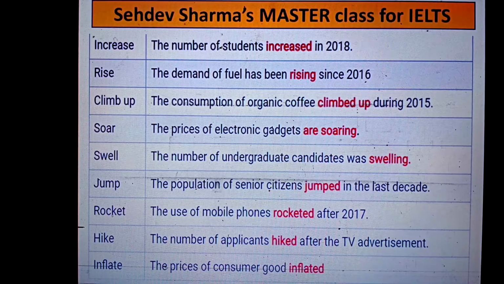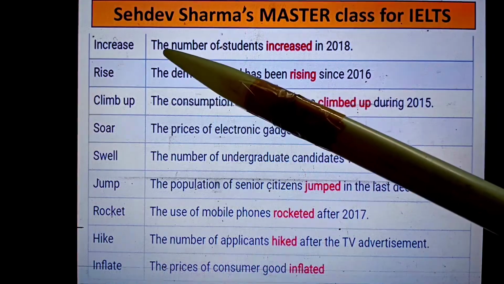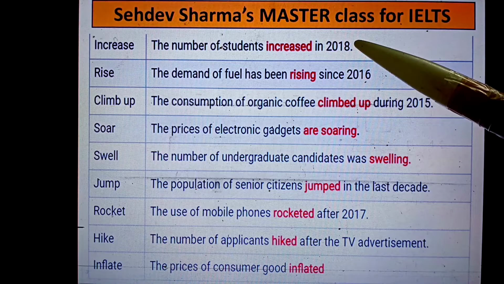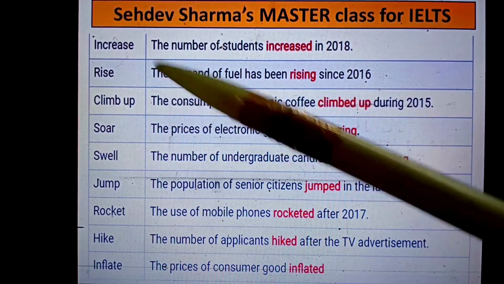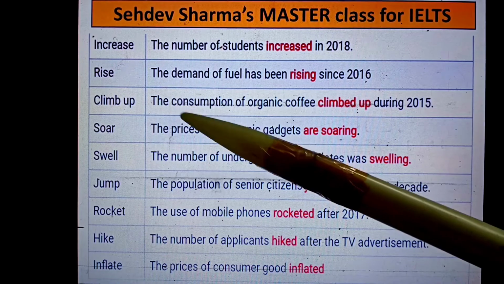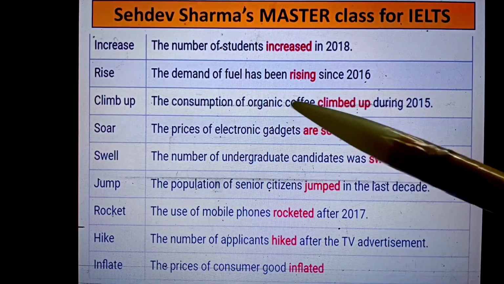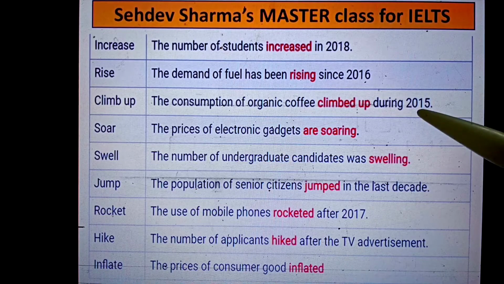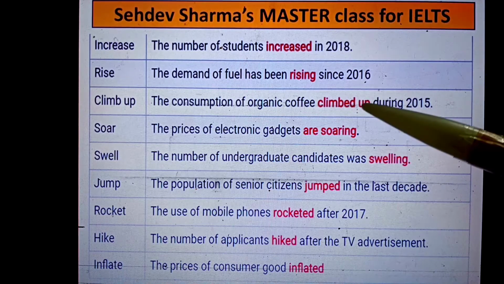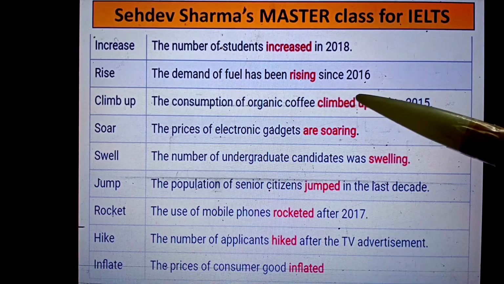Okay, if we are saying the increase, now see, the normal student writes the number of students increased. Some other may say these are around 5 bands. This can be around 5.5 band. The demand of the fuel has been rising since, okay, increase and rising, people can understand. This is a wonderful sentence. The consumption of organic coffee climbed up during 2015. One student writes increased, one student is writing climbed up, wonderful. So definitely there is a gap. As an examiner, as I have been running my institute for the last 10 years, definitely I am going to look for this student. He has written something special.